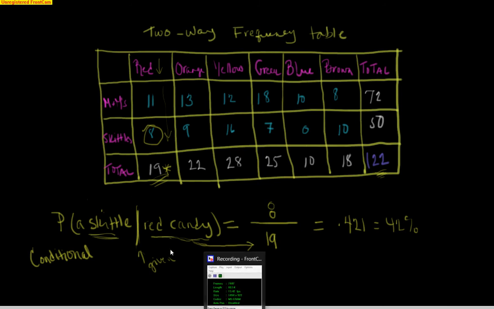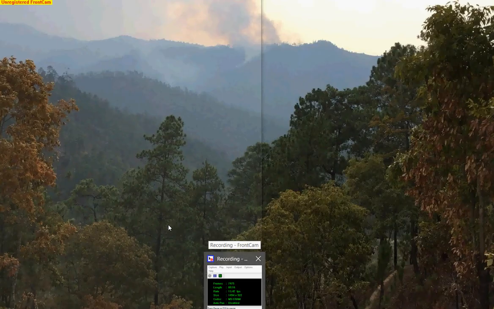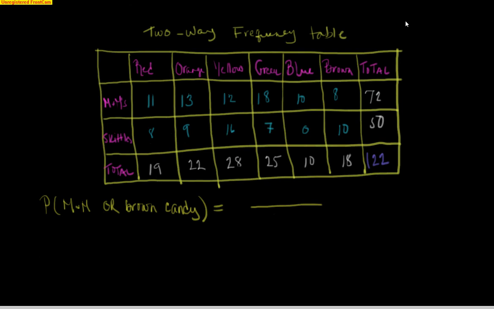So let's add another layer here. Okay. So this problem says, what is the probability of an M&M or a brown candy? So again, we've got all our candies in our cup. So our bottom number is back to being 122. Those are all the different candies we're going to choose from.